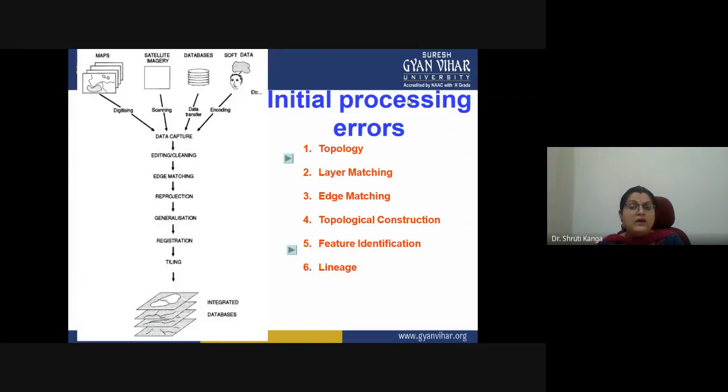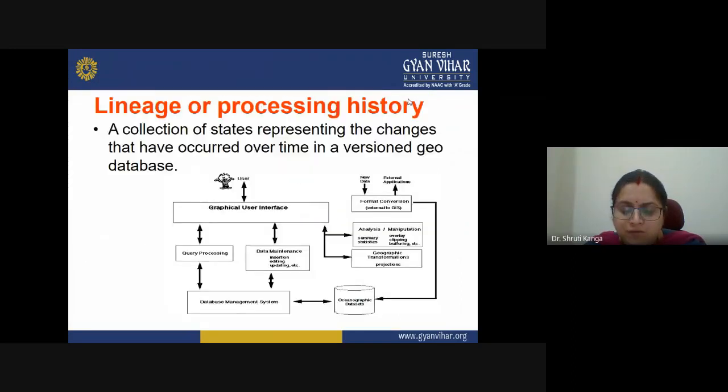Then we have errors related to the initial processing of the spatial data sets, where we have studied topology, layer matching, edge matching, topological construction feature, and lineage related errors. Then we have layer